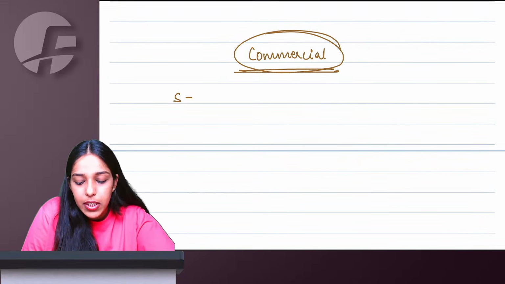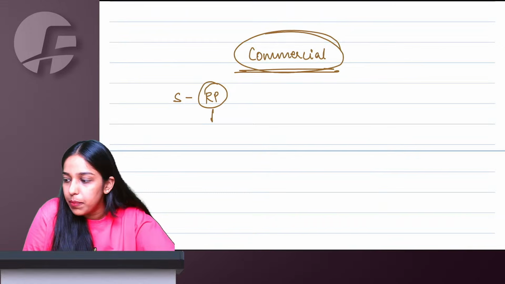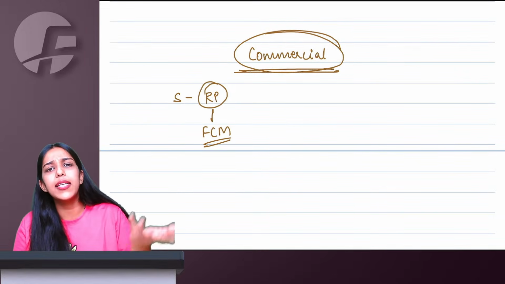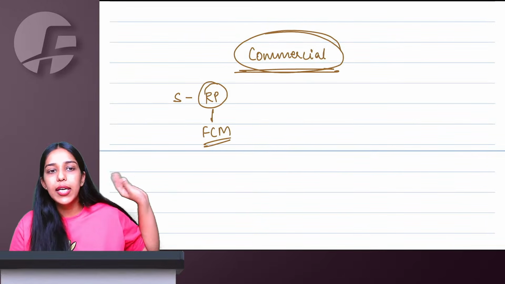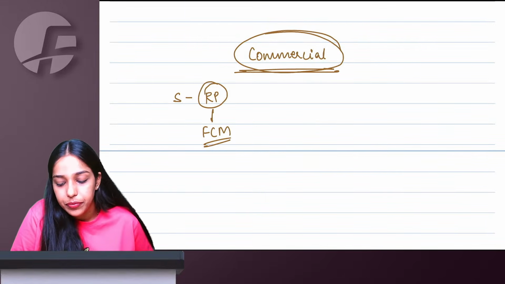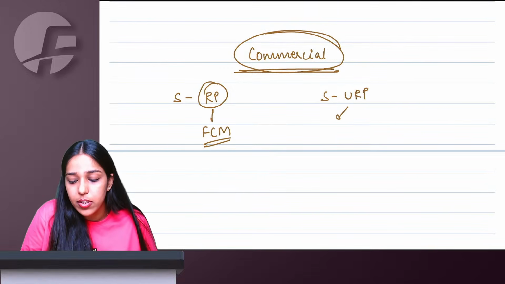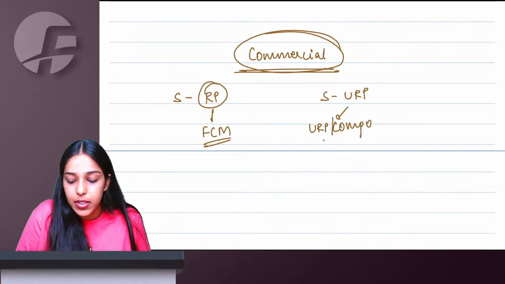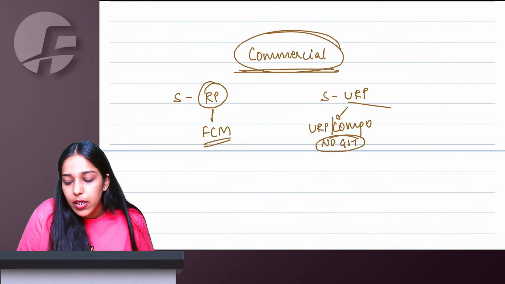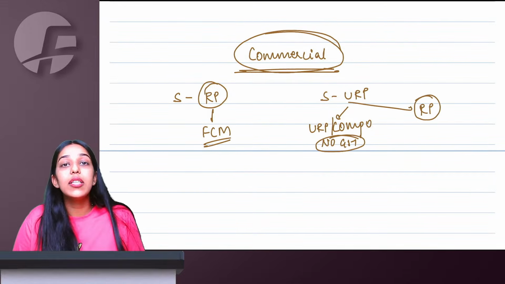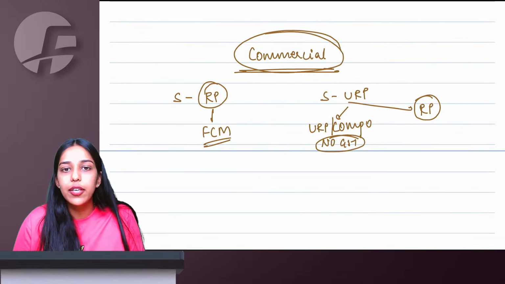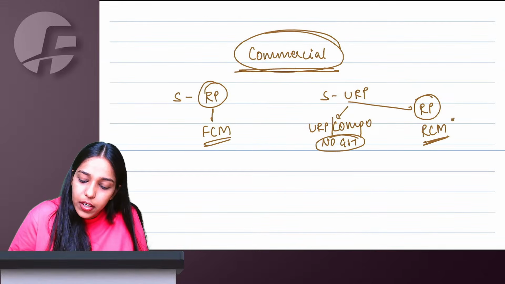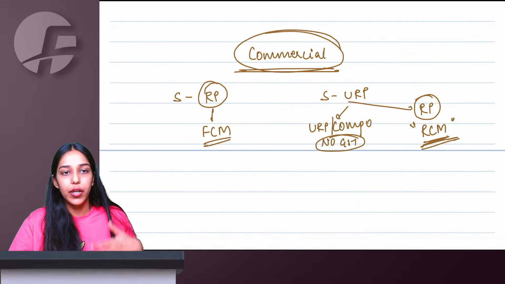Now, for commercial purposes, if the supplier is a registered person, you have to apply forward charge mechanism. Normally, for all supplies, if supplier is a registered person, will collect under forward charge and pay to government. But if supplier is unregistered and recipient is unregistered or a composition taxable person, then GST will not apply. But an unregistered person giving commercial properties on rent to a registered person other than composition, here we are going to say reverse charge mechanism is going to apply.